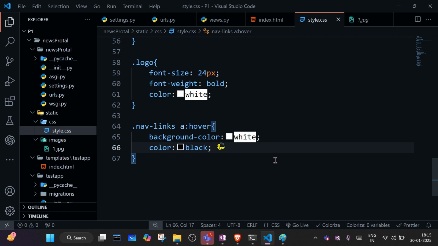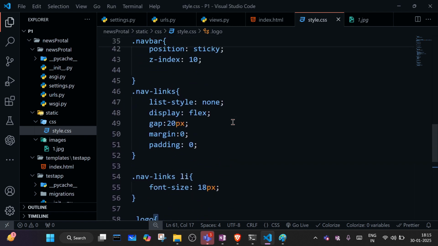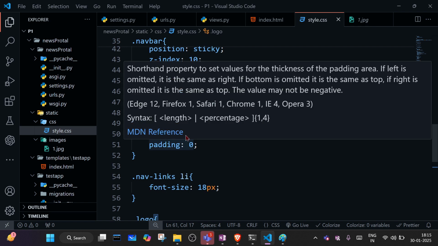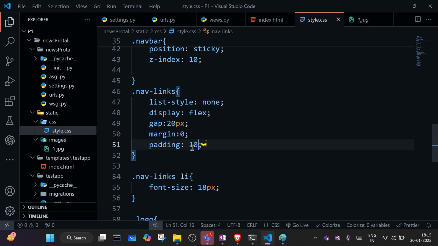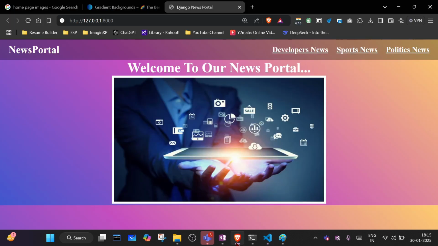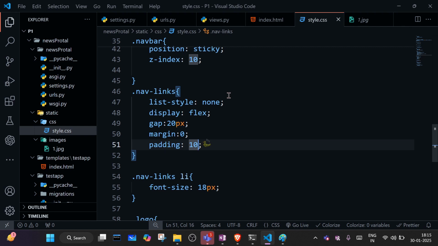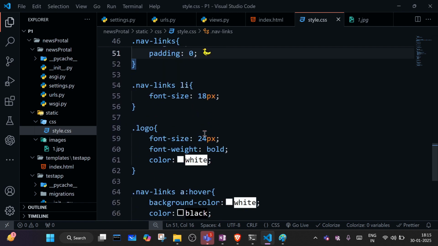Okay, so color is what? Black we are giving. And we can apply here some padding, like 10. Okay, so it is not coming here. Let me keep it here.